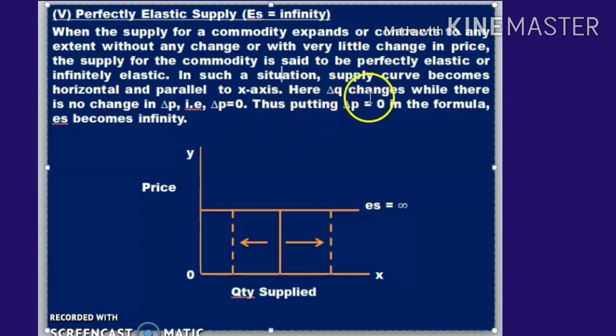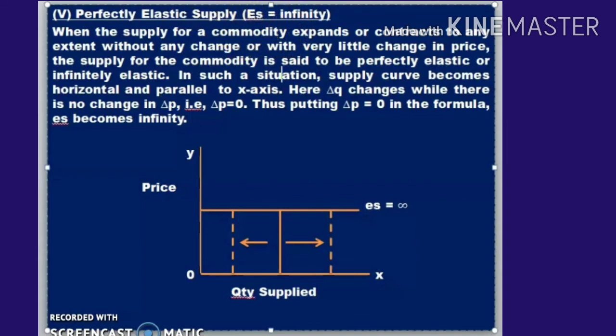Hence delta Q changes while there is no change in delta P. That is, delta P is equal to 0 and the price doesn't change, but the quantity supplied changes. Thus putting delta P equal to 0 in the formula, ES becomes infinity. Hope you understood this concept. There is no change in price, but the quantity supplied alone changes. That is, ES is equal to infinity. That is how the supply goes on increasing.